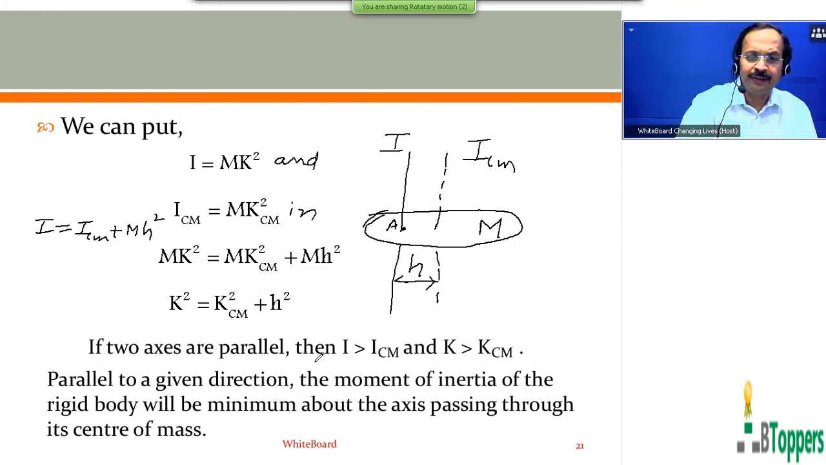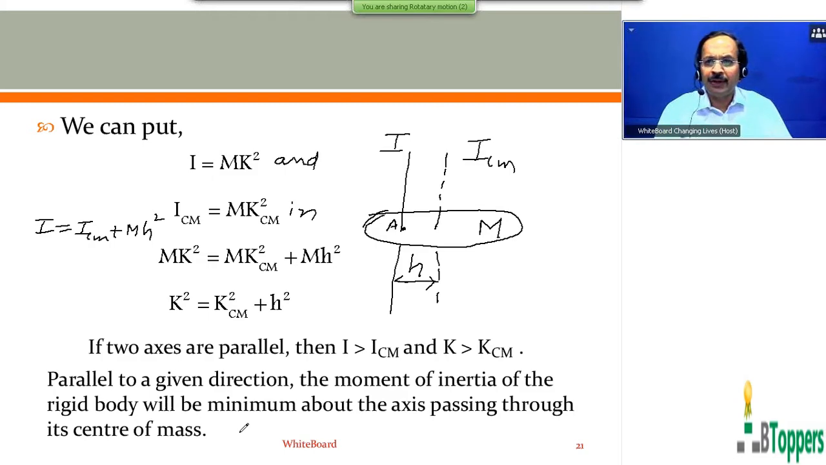So as explained, if the two axes are parallel, then I is greater than ICM and k is greater than kcm. So parallel to a given direction, the moment of inertia of the rigid body will be minimum about the axis passing through its center of mass. So those who are writing the notes, please take a pause and finish writing the notes up to here. So next I am going to show you the list of the formulae for moments of inertia of some of the regular objects.